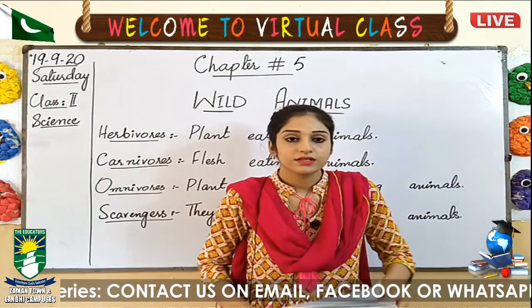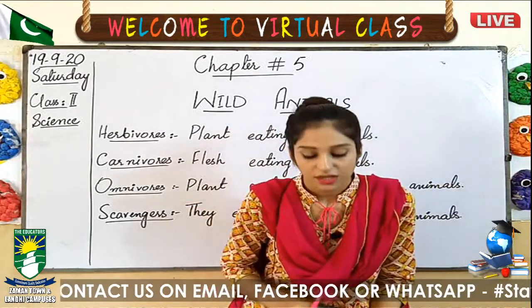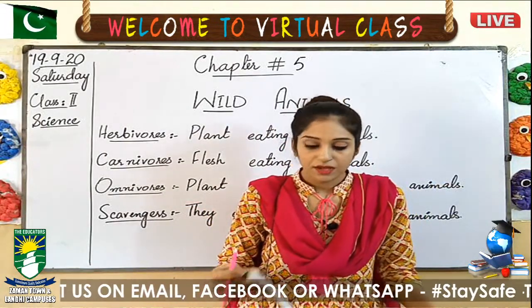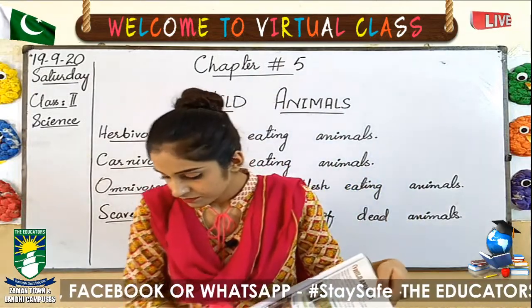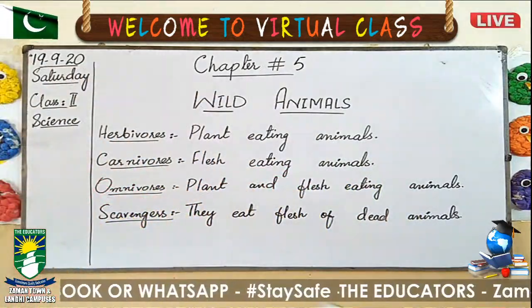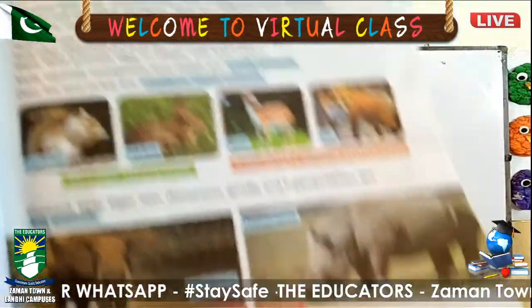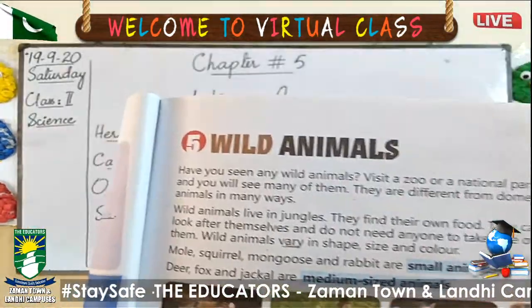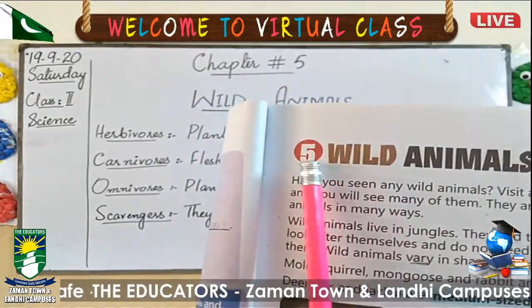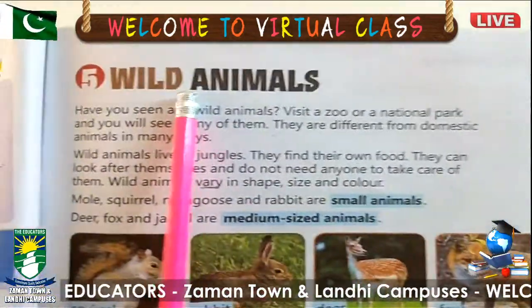Right now, this is your science book. Open your science book. Open page number 29 for reading. Look at this page. Okay, this is page number 29. You can mention the date on this page. Let's read chapter number 5, Wild Animals.